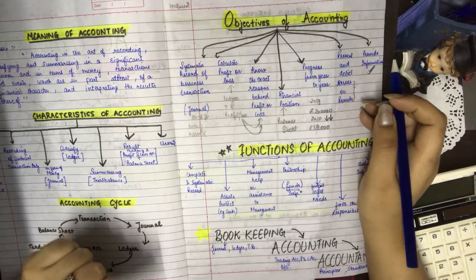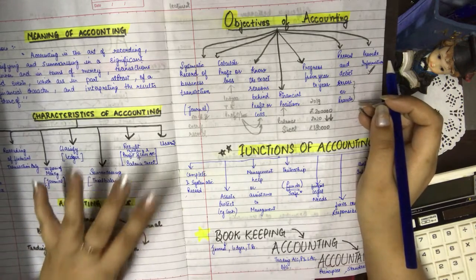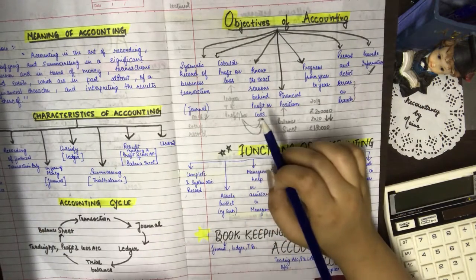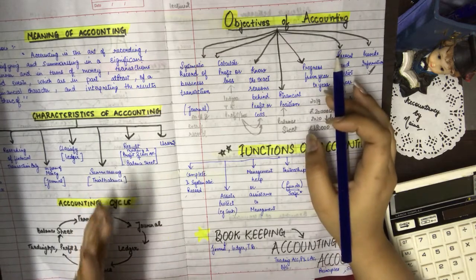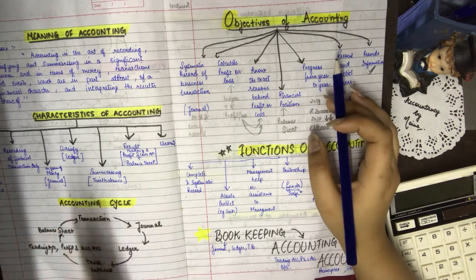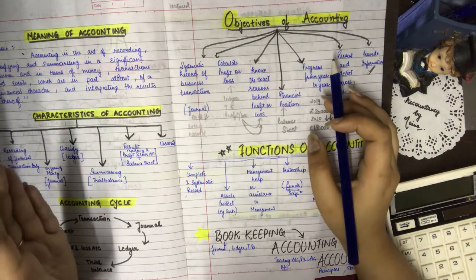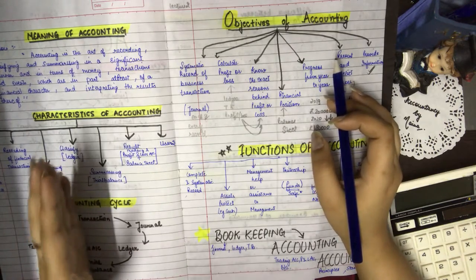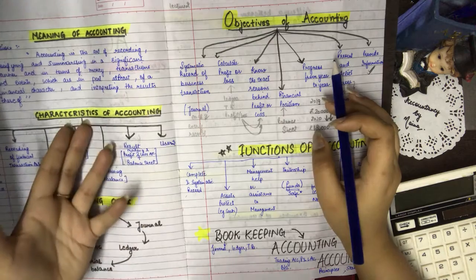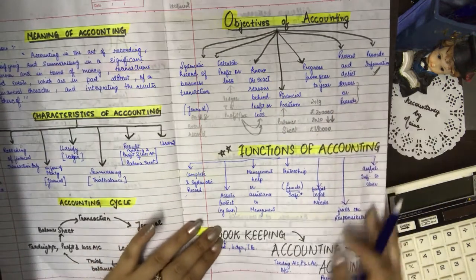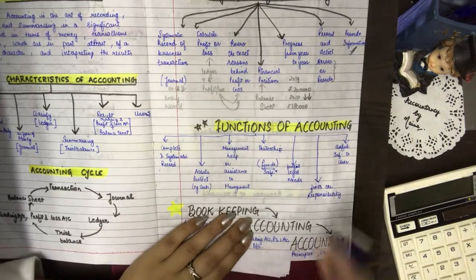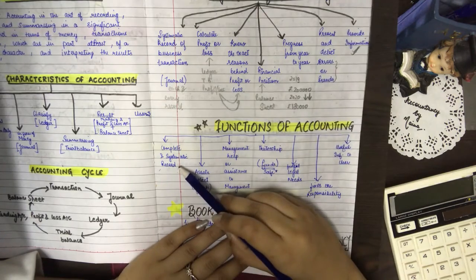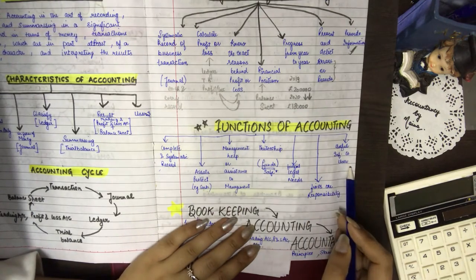So it is very important to keep in mind these 5 main important terms, that is recording, classifying, summarizing, right? And then those summarizing results are sent, and from that we are able to get the final results in the form of net profit or loss or the financial position, and then send this information to the users. So these are the 5 basic points. So on that basis, what are the functions of accounting? Same, with the very same points: complete systematic record and providing information which is useful to the users.